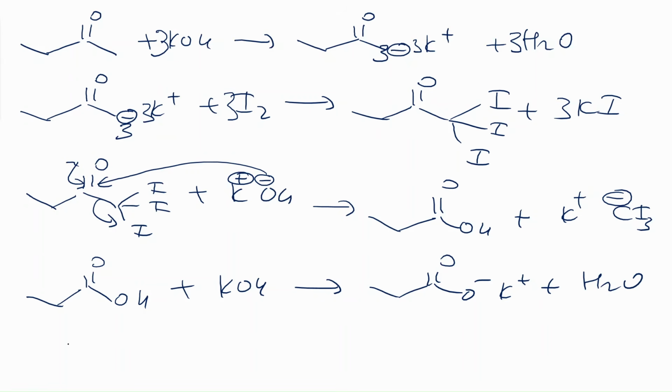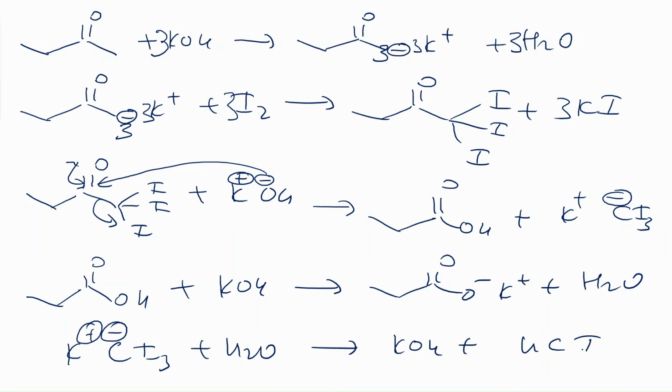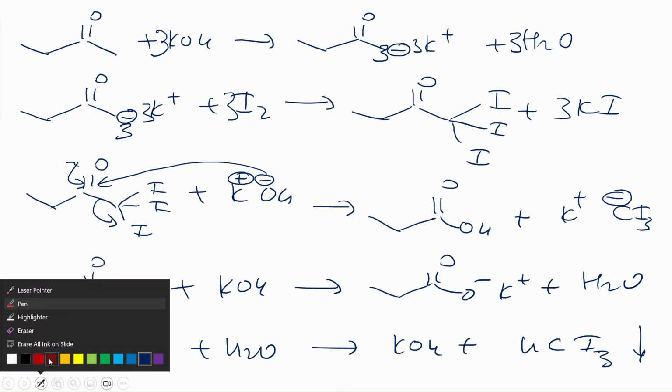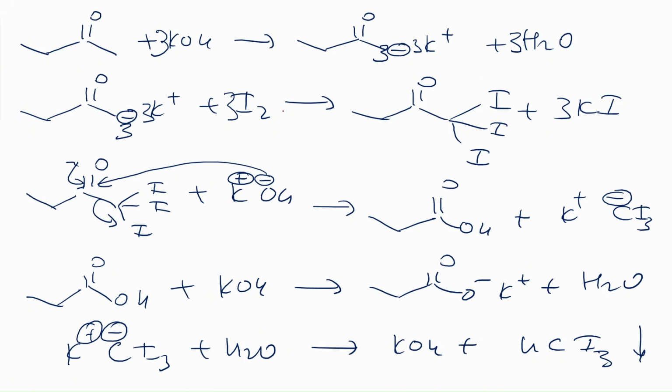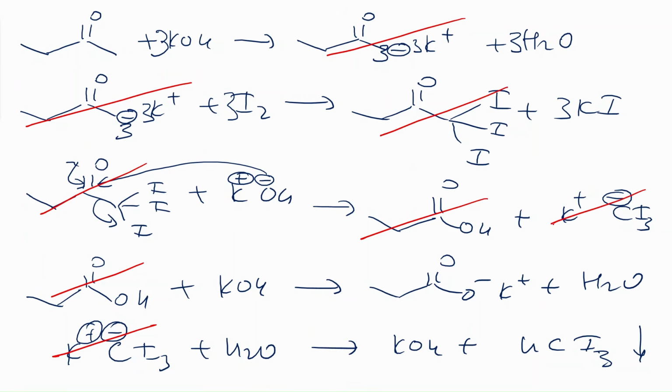And also this one, potassium plus CI3 minus, also reacts with water to give us back the potassium hydroxide that we had, and CHI3, this yellow precipitate that we have. Now the best, most satisfactory part, that we are going to get rid of the things. A lot here and here, they go out, and this one goes out with this one.